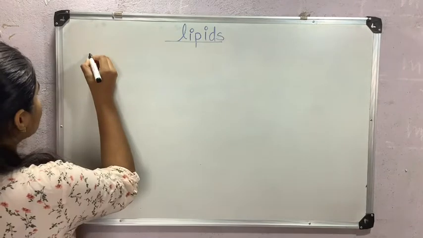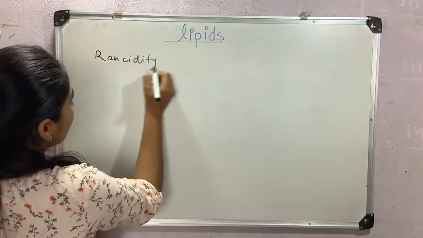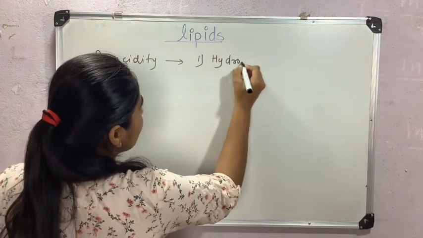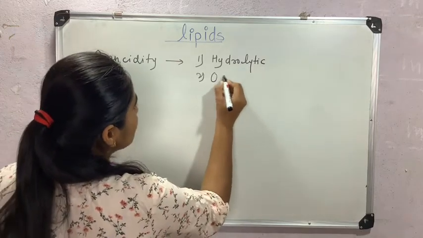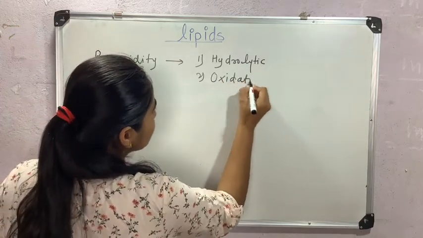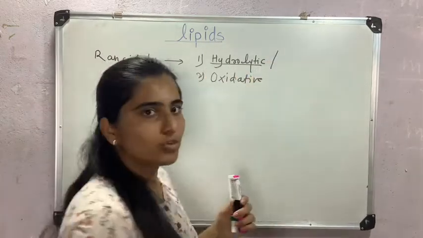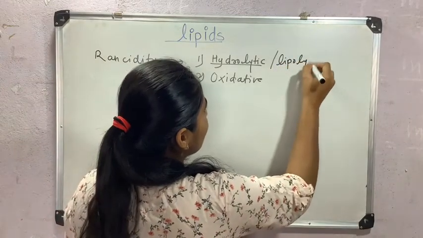Here I will write first, rancidity. As in the last video I told you, there are two types of rancidity. First is hydrolytic rancidity, and another one is oxidative rancidity. This hydrolytic rancidity is also known as lipolytic rancidity.